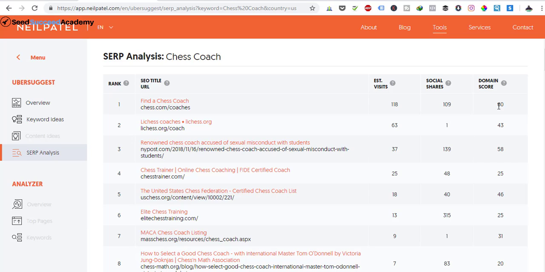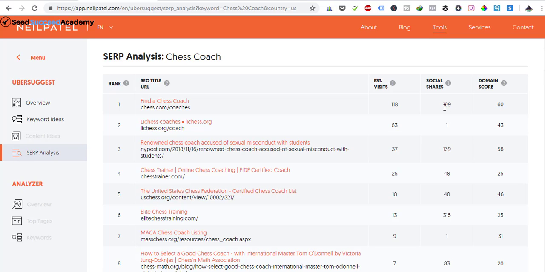So the higher the domain score, the more likely that you're relevant and your content matters, and Google is going to rank you higher. So that's one thing. And by the way, just so you know, no one knows the algorithms of Google. So this is just an estimation based on their backlinks and so forth. Like domain score, there's also something called domain authority by Moz and other things. Essentially, they just tell you the relevance and how much authenticity that blog has. But we don't know 100% all the factors that Google takes into account to rank a page.